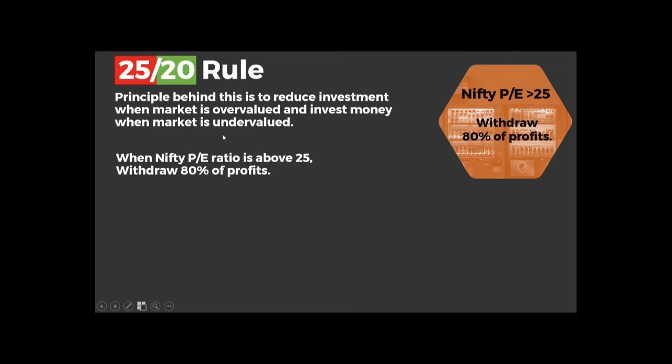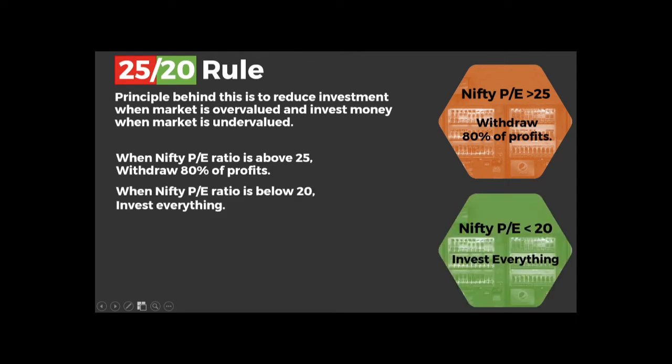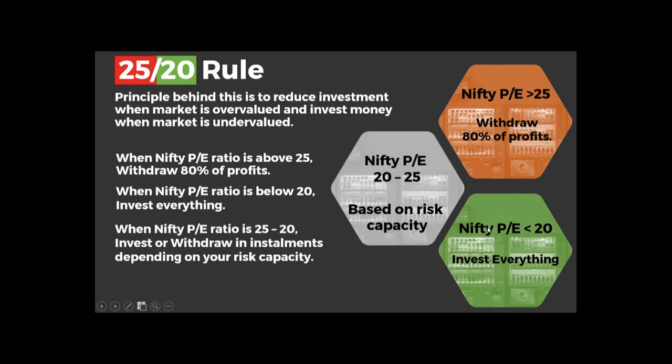As per the rule, we have this. If Nifty P by E value is above 25, we are withdrawing 80% of profits. And if Nifty P by E value is below 20, then we are investing everything. If Nifty is between 20 to 25, based on our risk capacity, we can invest in installments. This is the ultimate rule. So remember this, guys: if Nifty is above 25, we'll be withdrawing 80% of profits. If it's below 20, we are investing everything. We'll be using this rule in coming slides to show you how we can maximize the profit.